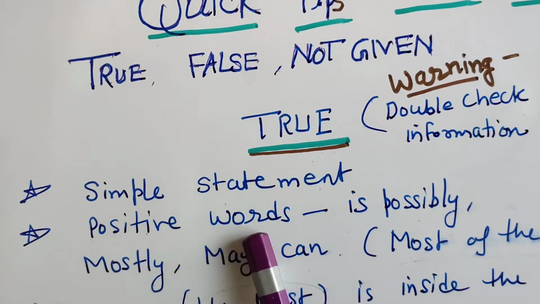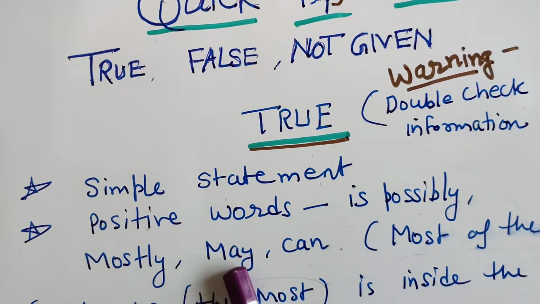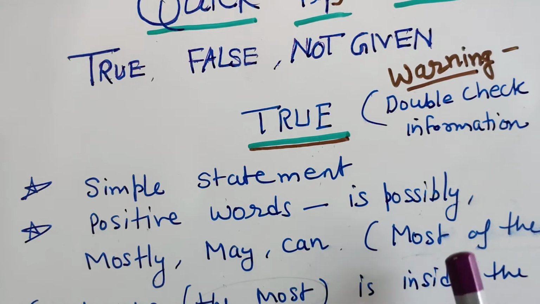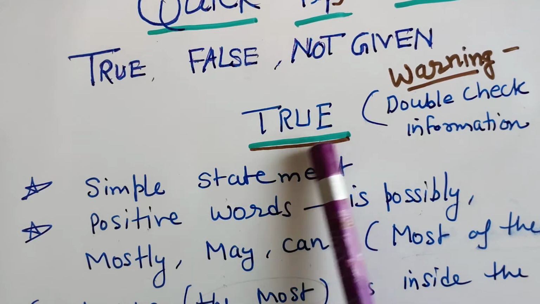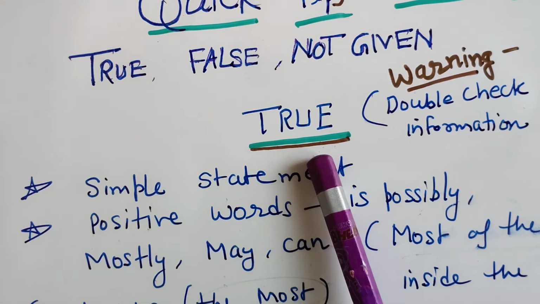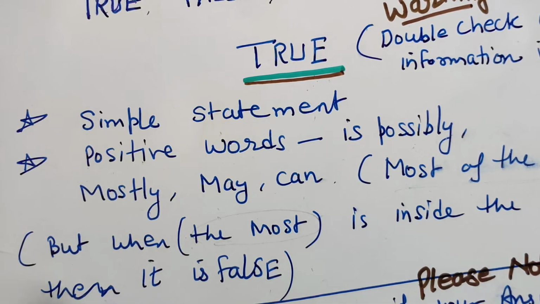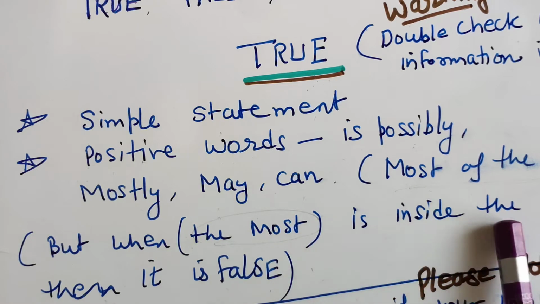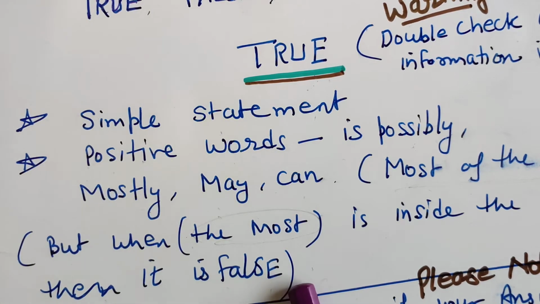Let's move on to the next type of words we can get in true statements. We can have positive words like is, possibly, mostly, may, can. Whenever the statement starts with most of the time or mostly, we can put the statement as true. But when the word most is inside the statement, like gold is the most valuable material in the world, such statements are always false.